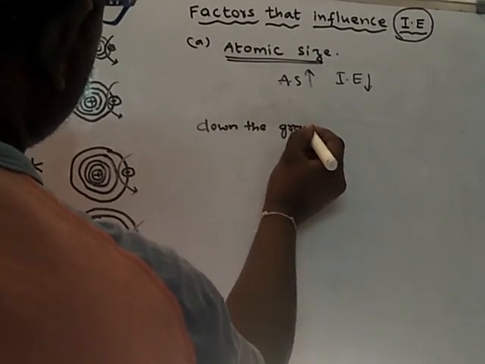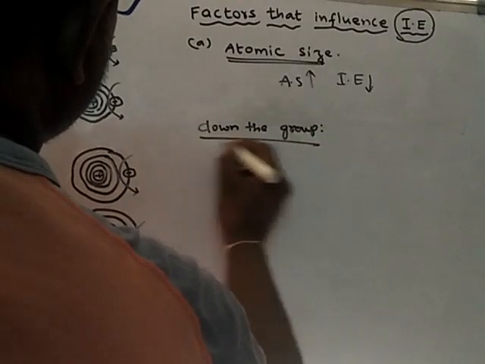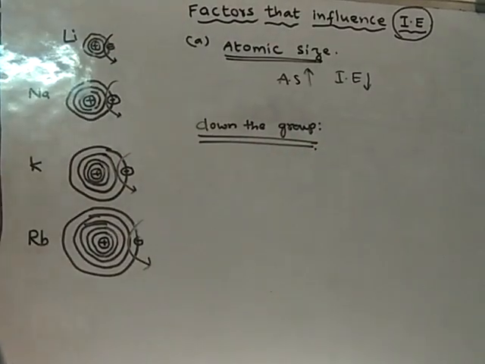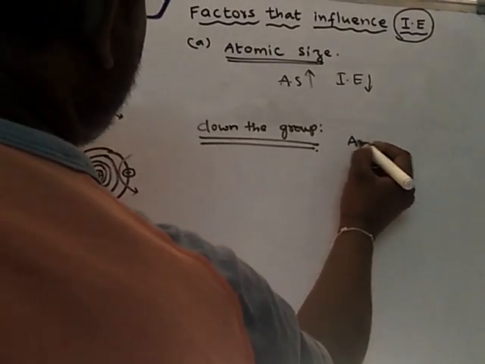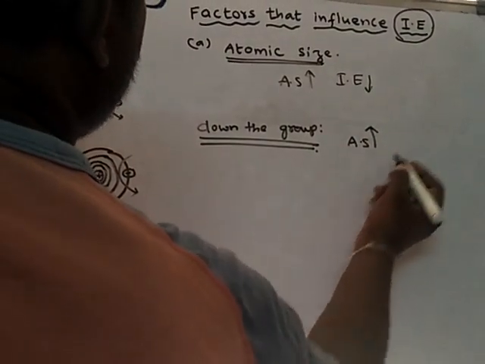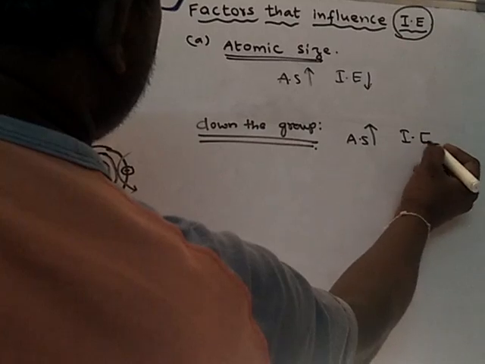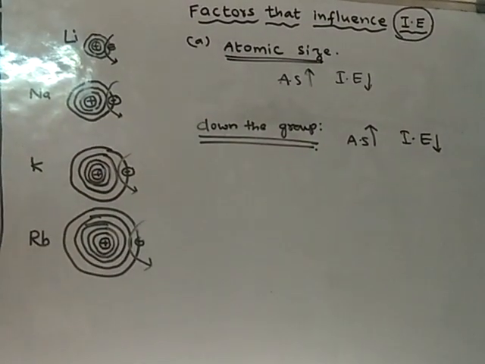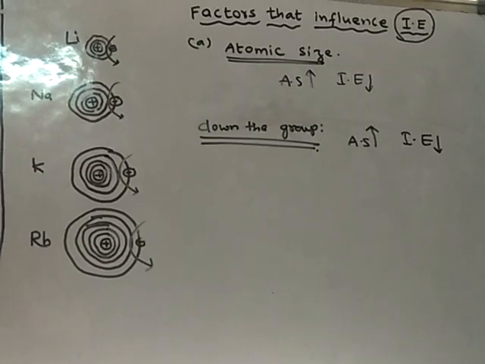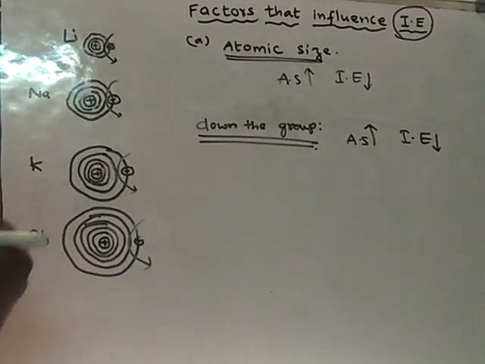Down the group, as atomic size increases, ionization energy decreases, because of the increase in the number of electrons and the increase in the number of shells.